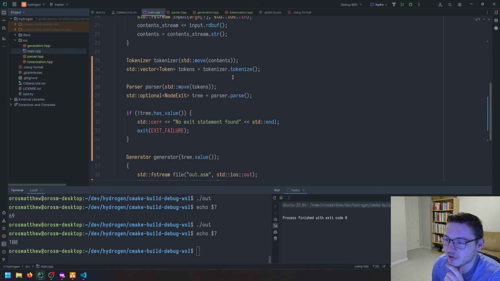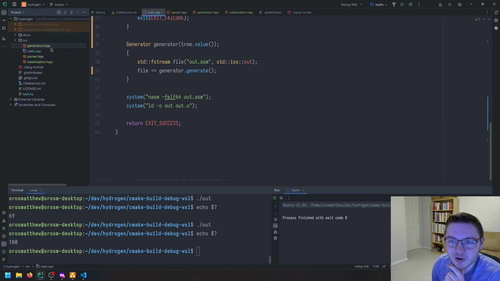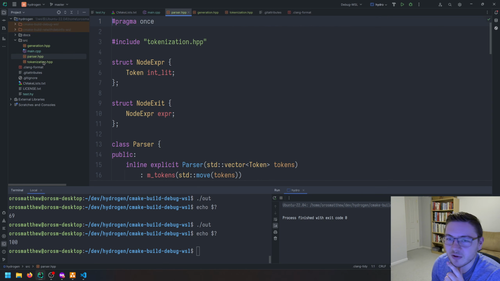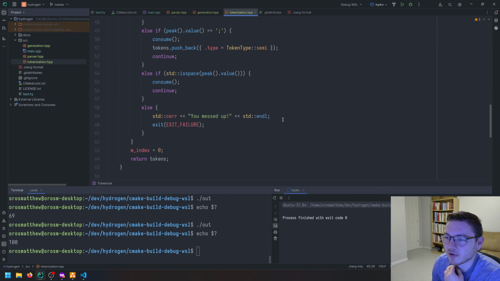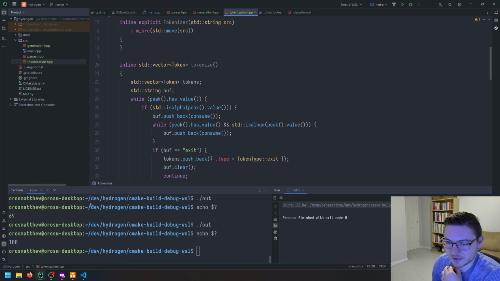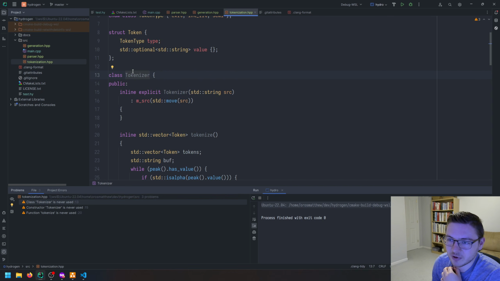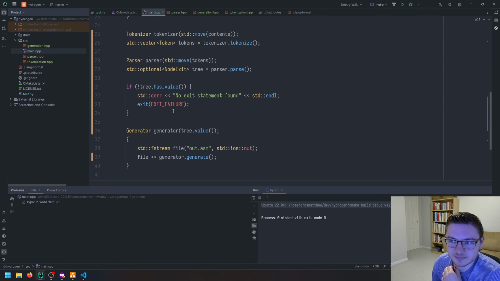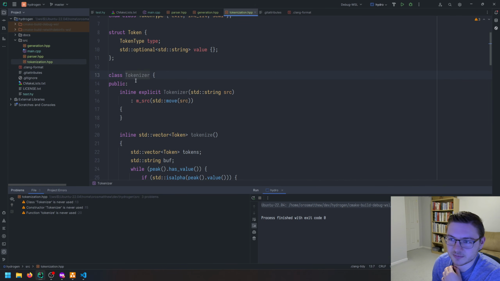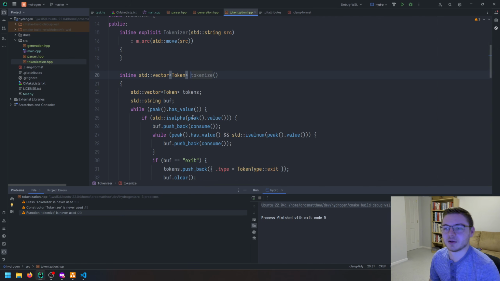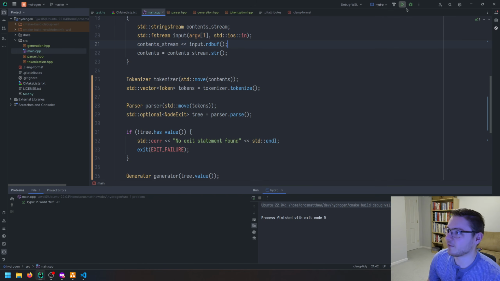So no other warnings here. Let me check for any warnings. There's 3 warnings here. What's the matter? Is it unused things? Tokenizer is never used. But I think it is. It is used. Interesting. Again, CLion being very helpful.